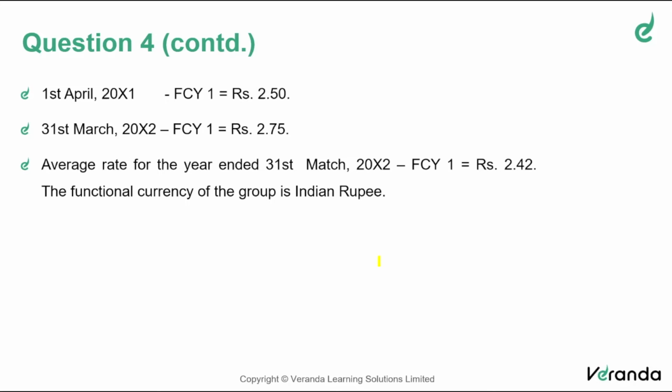Then why average rate is given, friends? There could be a reason for that. The functional currency of the group is Indian rupees. Very important. Functional currency. That means you're going to convert that in terms of Indian rupees. At that point of time, the interest transferred to P&L in foreign currency will be converted at the average rate because an expenditure is a nominal item. So there is a possibility of a difference in that. So that's the reason why the average rate is given.